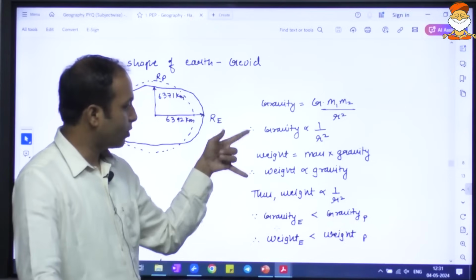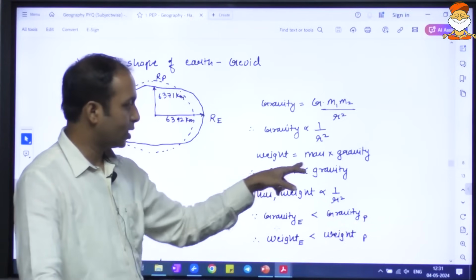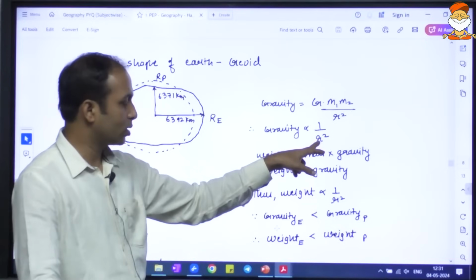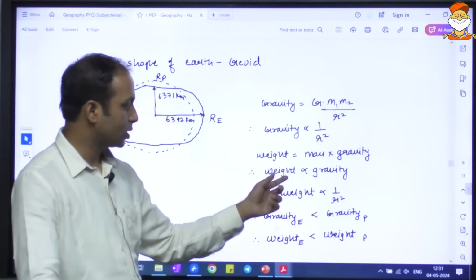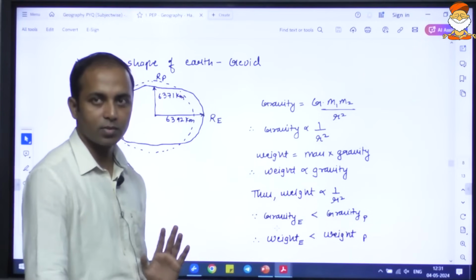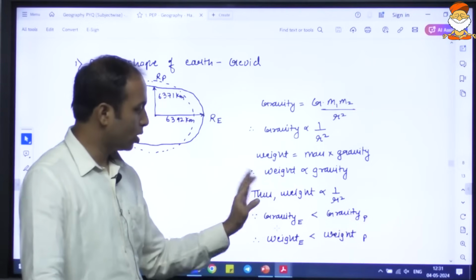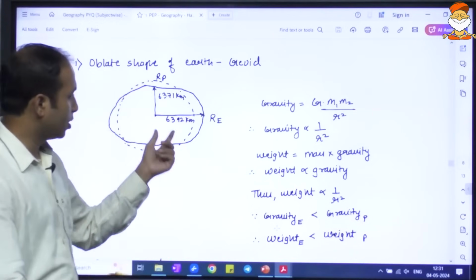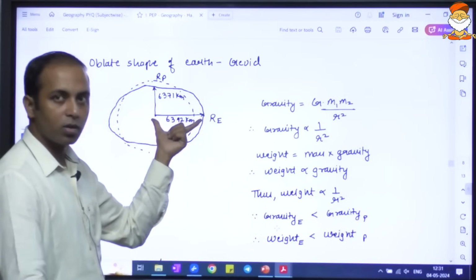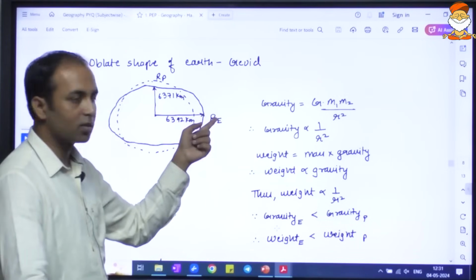Okay, so if I try to relate these two now, weight is directly proportional to gravity, gravity is inversely proportional to the distance. So in simple words, weight is inversely proportional to the distance. I hope you have understood this derivation. So here what I am trying to say is, here gravity at equator, since distance is more, gravity will be less.